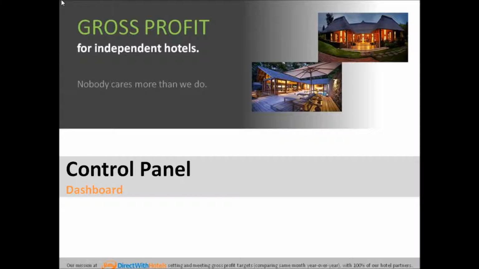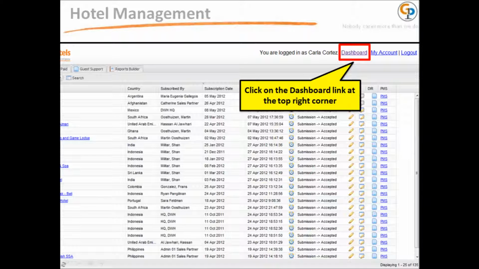Control Panel Dashboard. The dashboard can be found on the right-hand corner of the page, right beside the My Account link. Just click on the dashboard link to get into the dashboard.